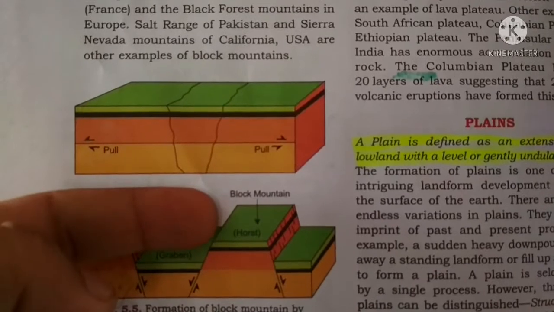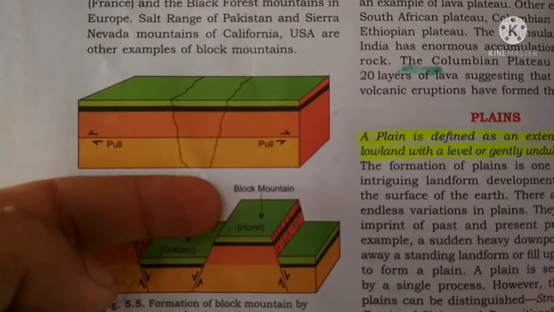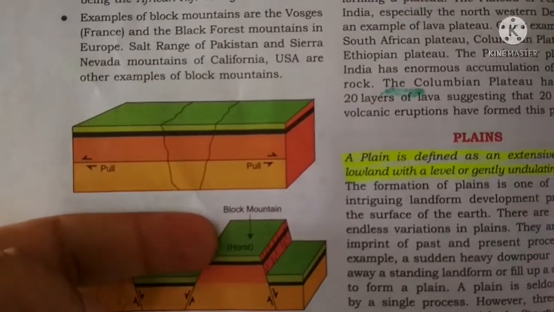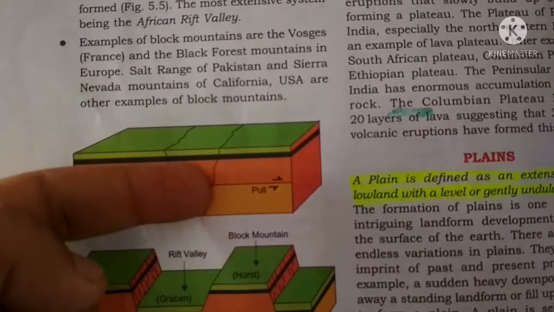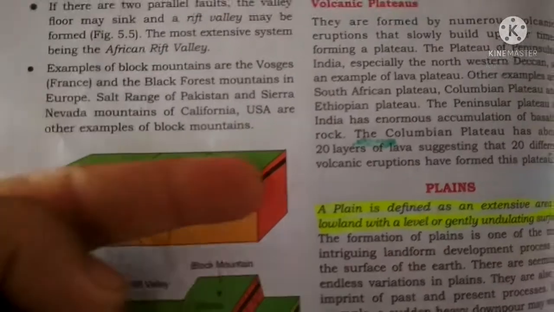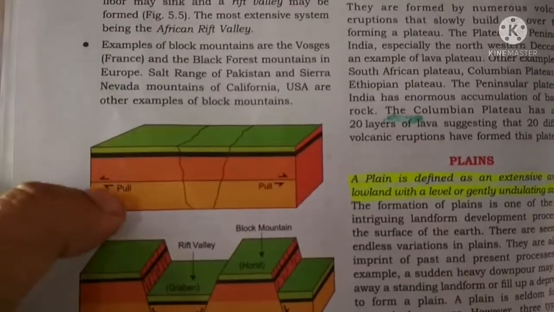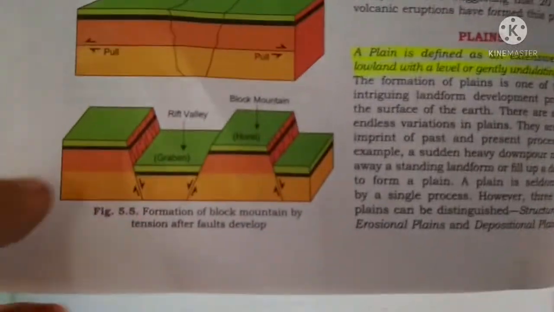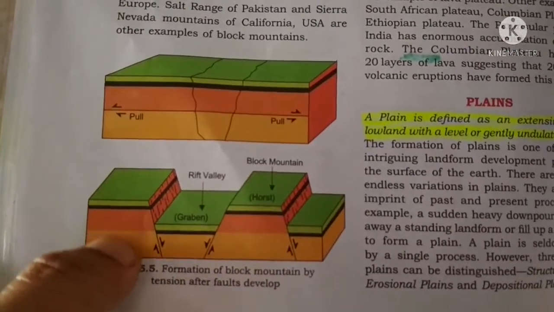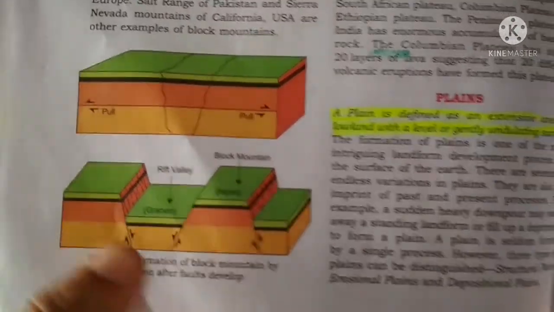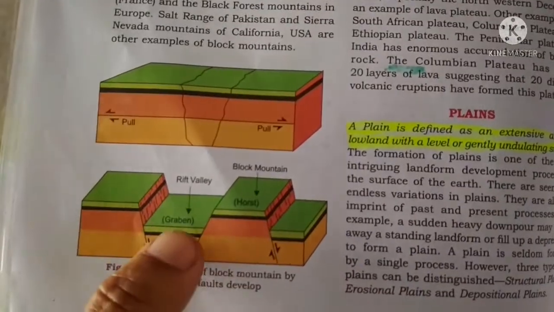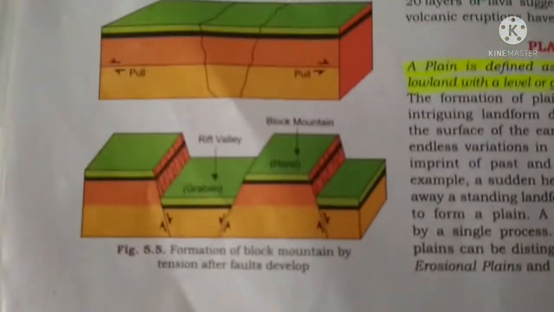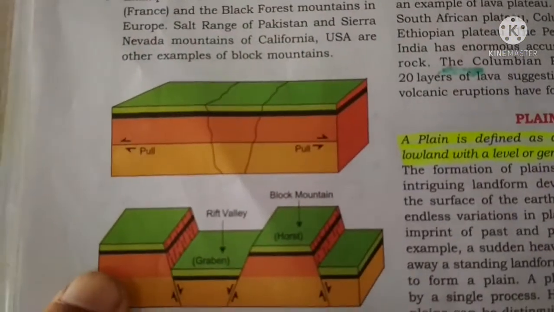The tremendous pressure inside the earth will try to raise it, either this one or this one. If it raises this one block and this one block upside like this, then this type of structure will be formed. Here this one is a raised structure and this one is a raised structure, and this one is the sunk structure.